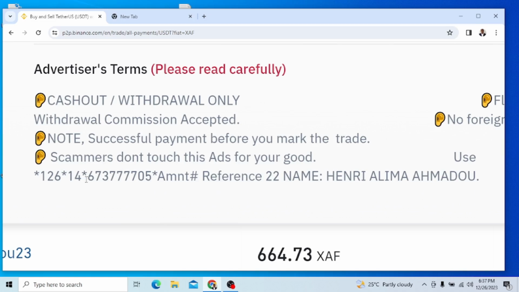And then the person has given you a mode of payment. Henry Alima Amadou. This is my Sanauza man. I know my Muslim people. They are very dangerous. Are you getting now? So this is the information he's giving you.